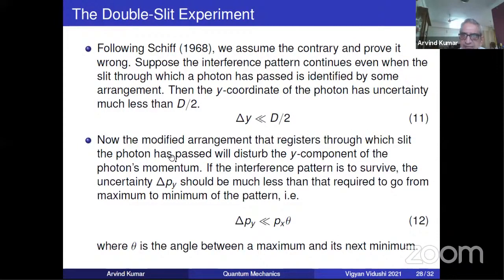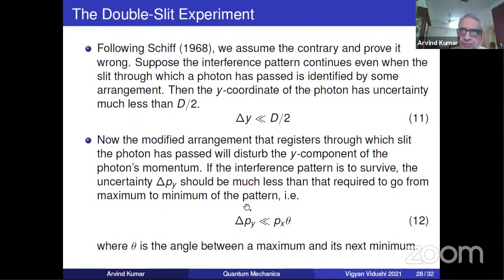Now the modifier and that register will disturb the y component of the momentum. But we are saying no, it won't disturb enough. An interference pattern will survive. Then the delta py uncertainty should be much less than that required to go from maximum to minimum.